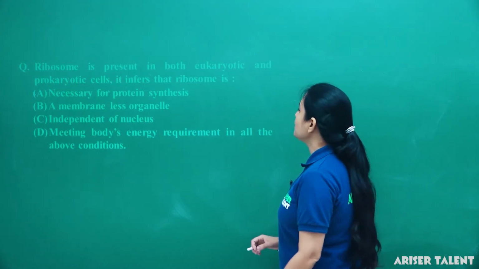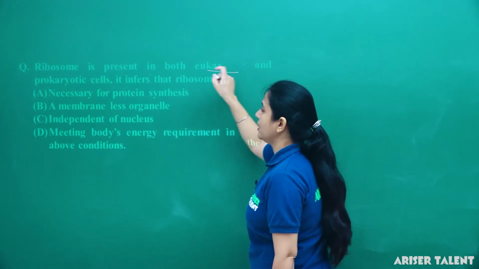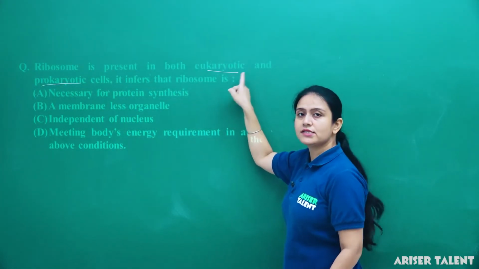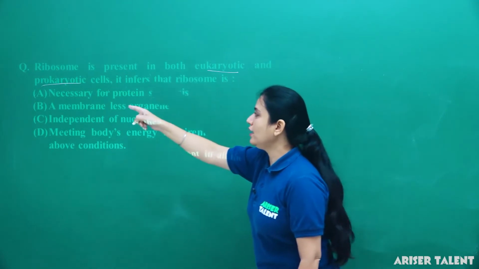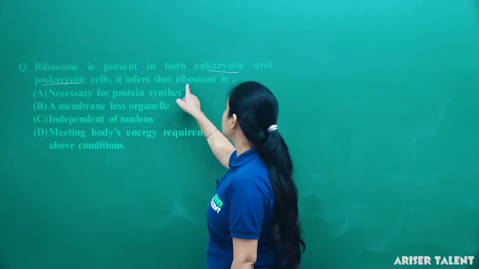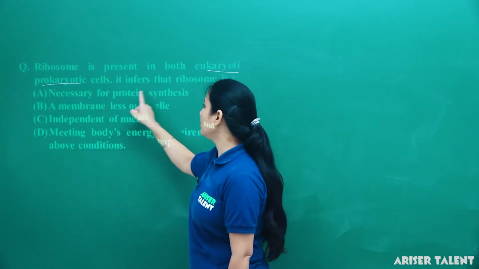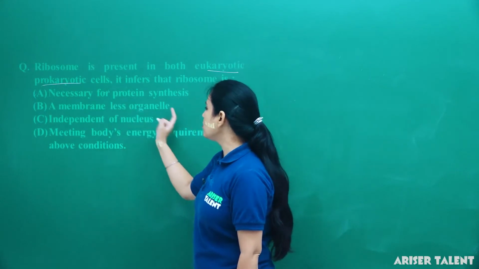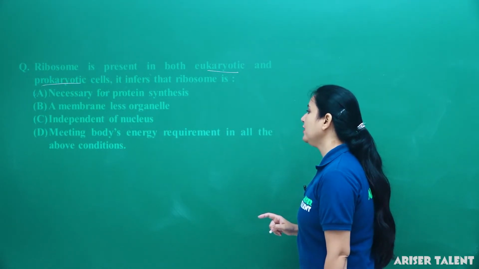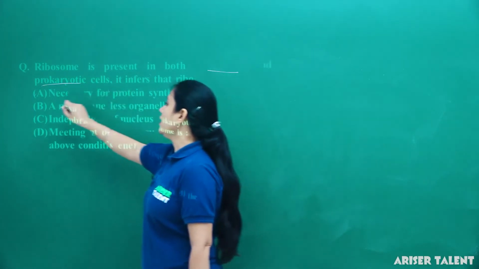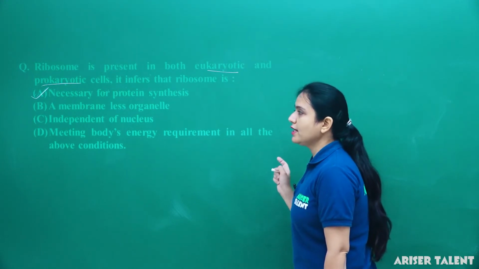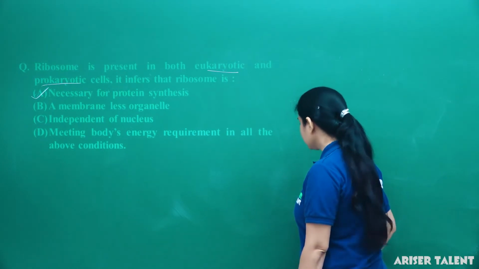Next is, ribosome is present in both eukaryotic cell and prokaryotic cell. Yes, we all know that in eukaryotic cells ribosomes are of 80S type, and in prokaryotic cells they are of 70S type. So it infers that ribosome is necessary for protein synthesis, a membrane-less organelle, independent of nucleus, meeting body's energy requirement in all the above conditions. So option A is the more suitable one: ribosomes are necessary for protein synthesis.